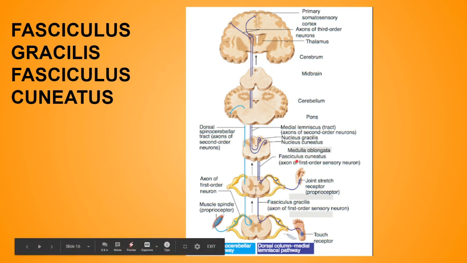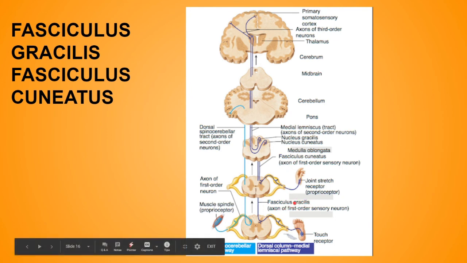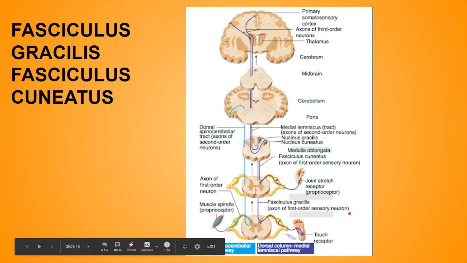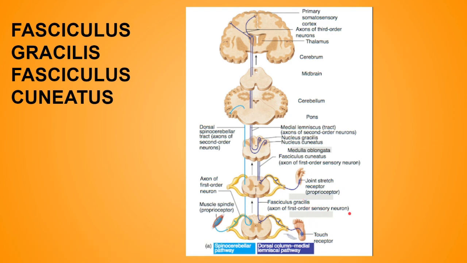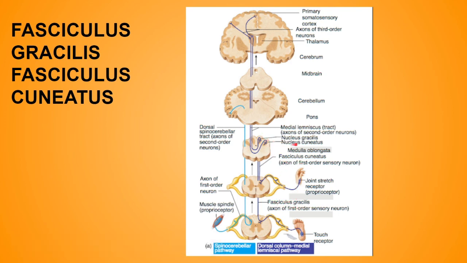But over here the different thing is that it will continue up as fasciculus gracilis and fasciculus cuneatus. Now the fibers from the coccygeal, sacral, lumbar and the lower thoracic segments, remember, ascend up in the fasciculus gracilis, and the fibers from the remaining two, that means the upper thoracic and the cervical segments, run in the fasciculus cuneatus. Cervical, thoracic, lumbar and sacral fibers are arranged in that order from the lateral to the medial in the tracts.